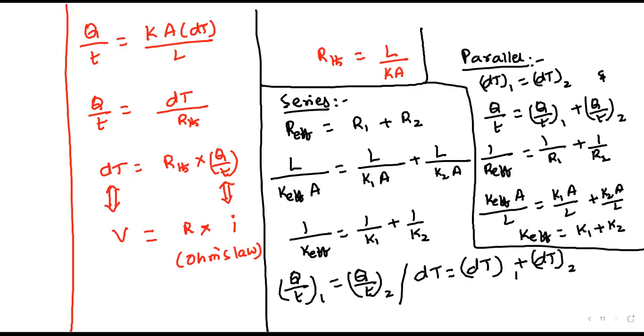Do more numericals on this coefficient of thermal conductivity. Most important. And then next is convection. We don't have any formula, and in these 40 years it has never been asked in JEE Mains or Advanced or MHT CET or even BITSAT.